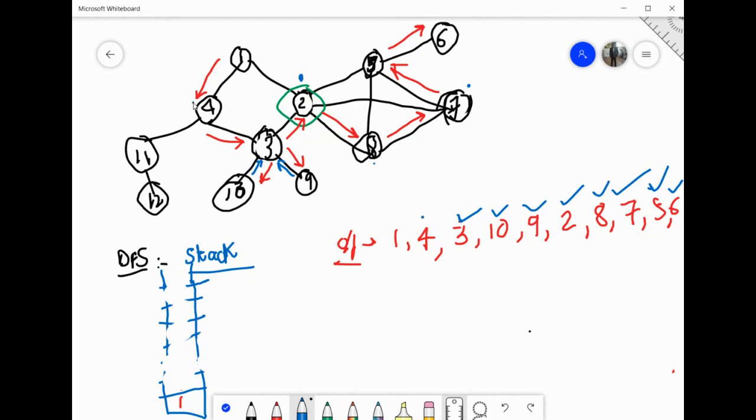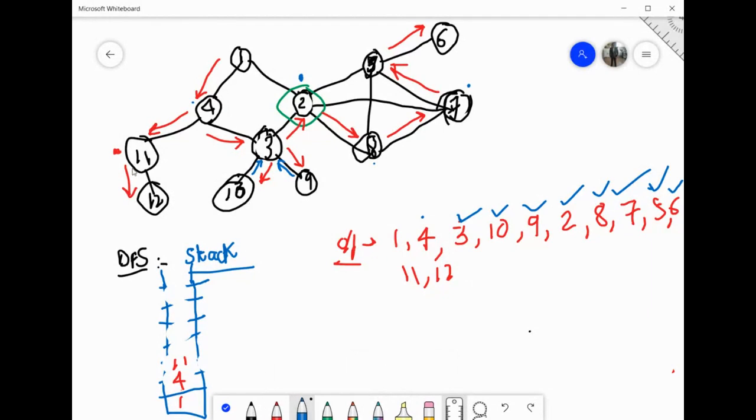Now I'm standing at 4. क्या कोई option बचा है 4 के पास? Yes. You have this side of 11, right? So now I will move to 11. Okay. I will move to 11, and since I have stopped exploring 4 and I have started exploring 11, I will push 4 on this stack again. So now I'm standing at 11. So you have to start exploring 11. एक ही option 11 के पास, that is 12. So I will explore 12, and since I have stopped 11, I have to push 11 on this stack to remember. Okay. So now I have to explore 12.